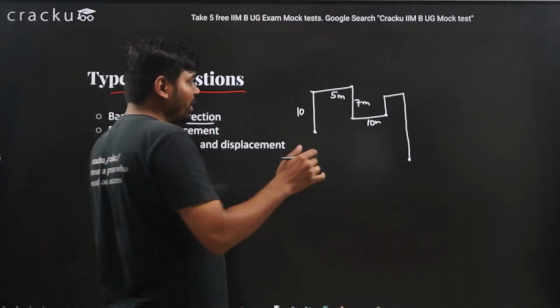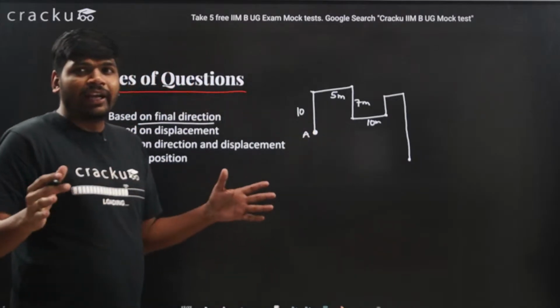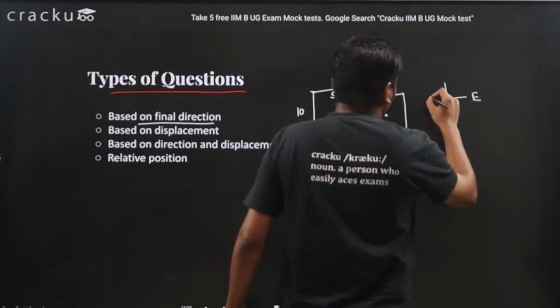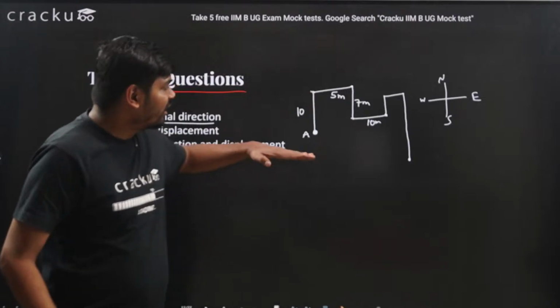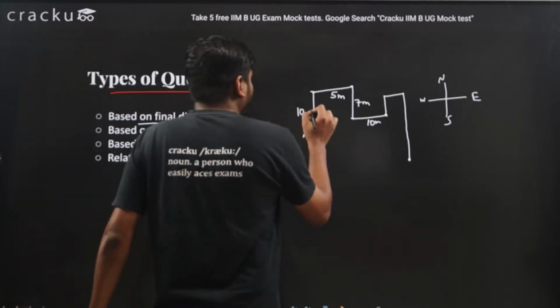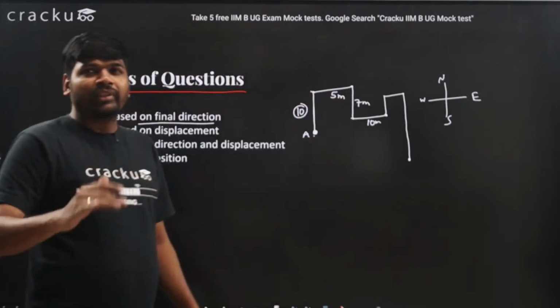So if I tell you I started from point A, and I know that the directions are east, west, north and south. I started moving towards the north direction. I moved 10 meters north, then I took a right.